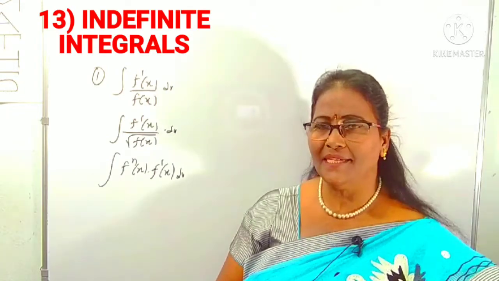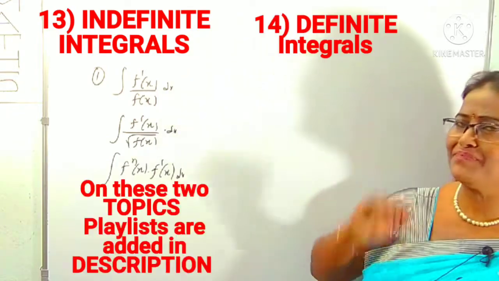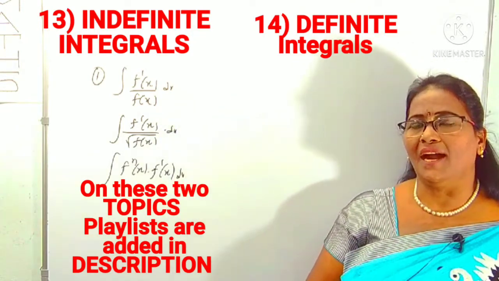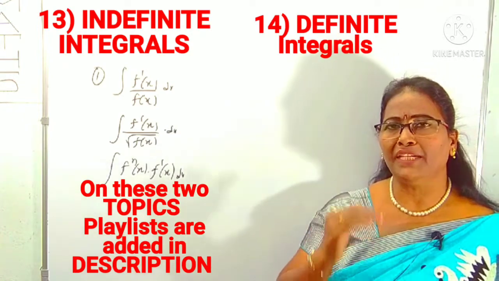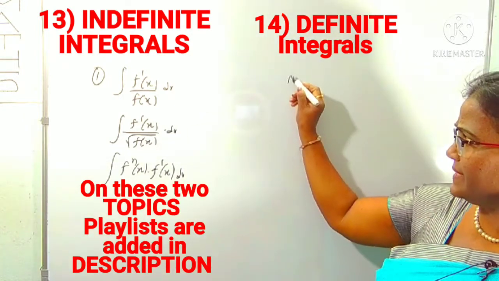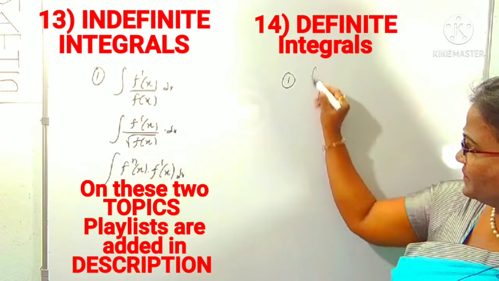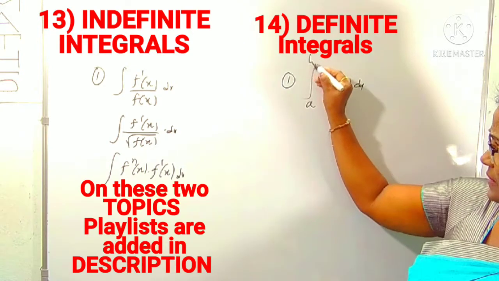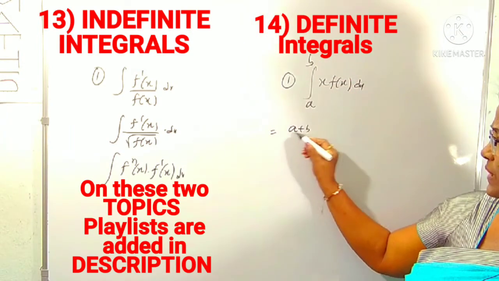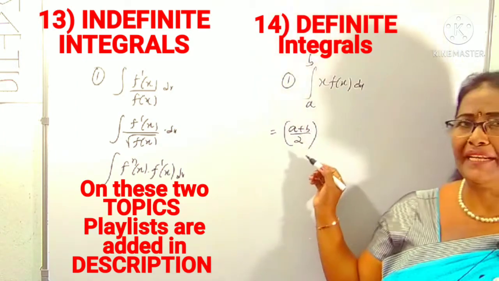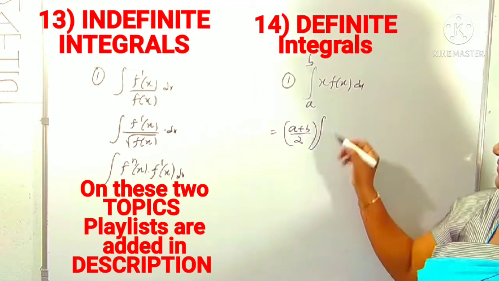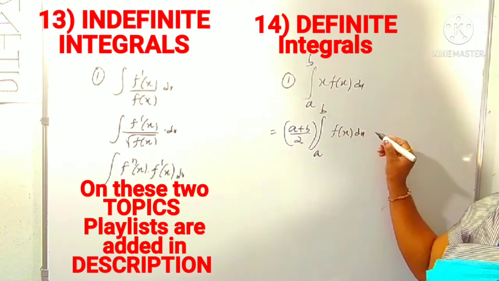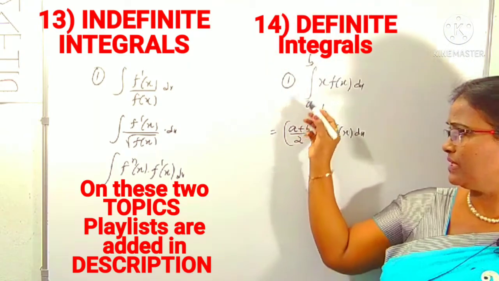Right? Now we can come to the definite integrations. In the case of definite integrations also, you have to know these three formulas first of all, and also the definite integration properties. One of the major formulas: if the integral of x f of x is there between the limits a to b, you can write a plus b by 2 in place of x immediately, and then the function is as it is. This is one of the major tips, when we can use this formula.